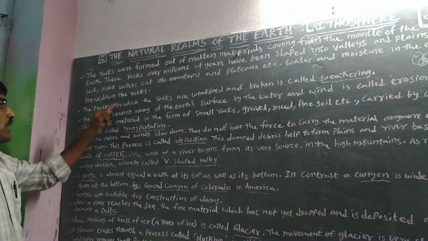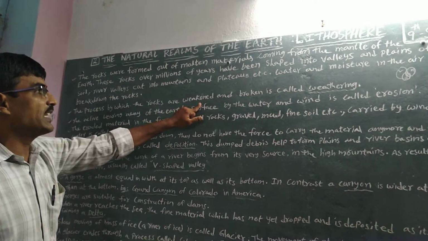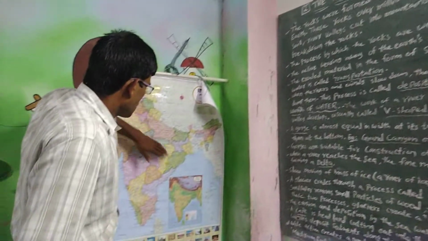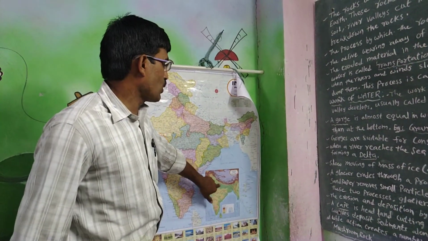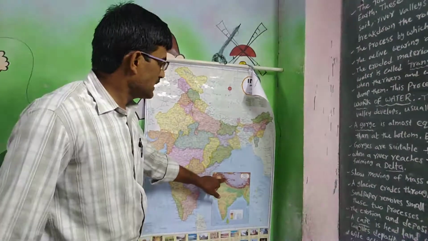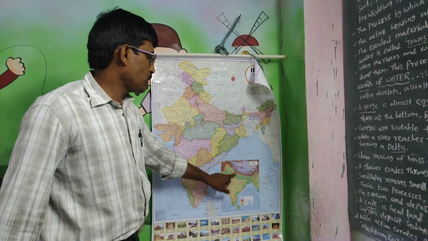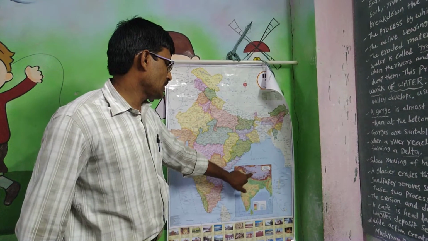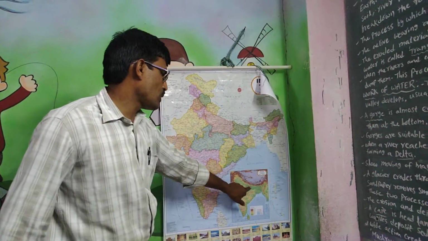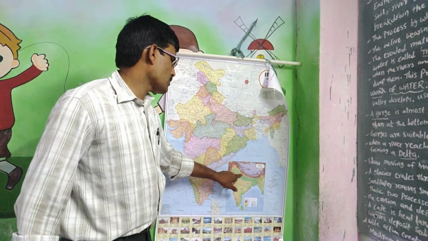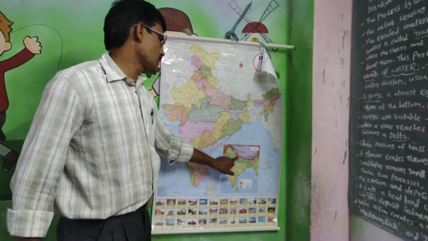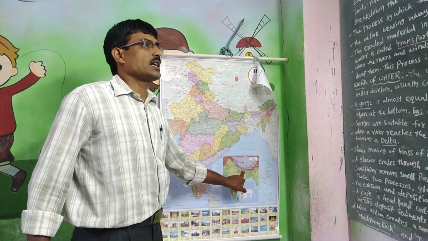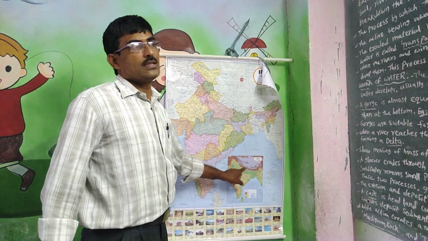The process by which the rocks are weakened and broken is called weathering. For example, in this area the plains will be on one side and here the lowland. Why? Because over millions of years in this area there are rocks. At the same time, here the tectonic plates: the Indo-Gangetic, the South Indian plate, and the Eurasian plate joined with them. Over millions of years the rocks, through air and water, are cut into pieces. This is called weathering.